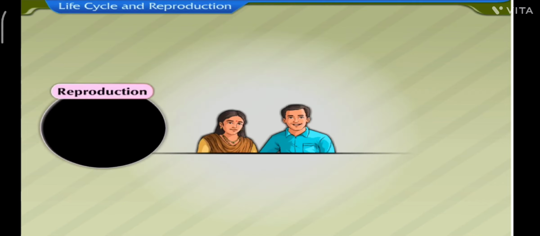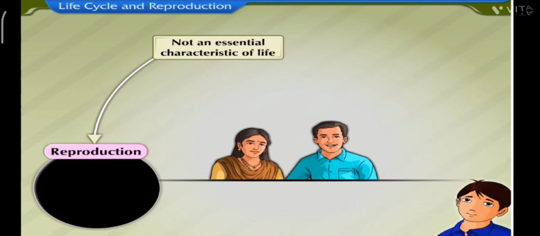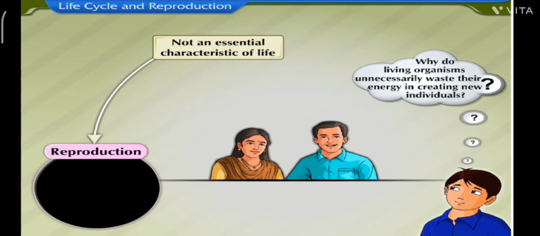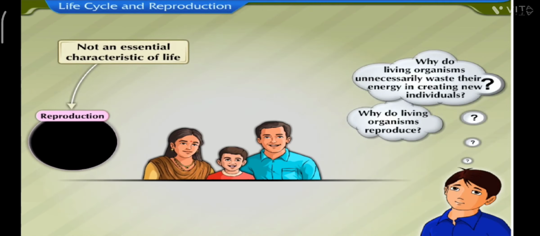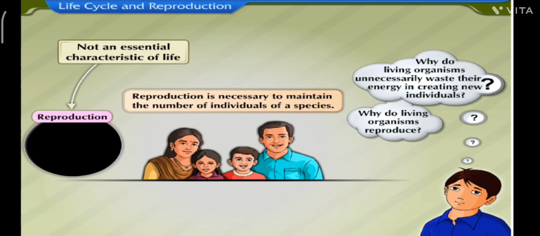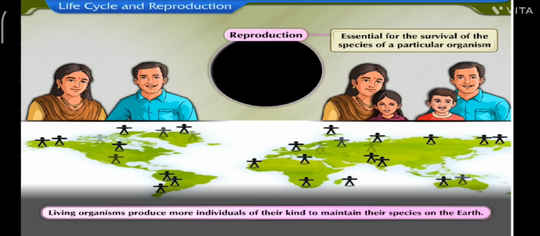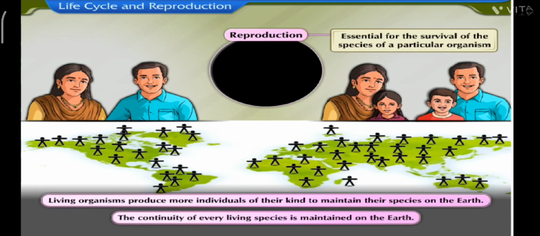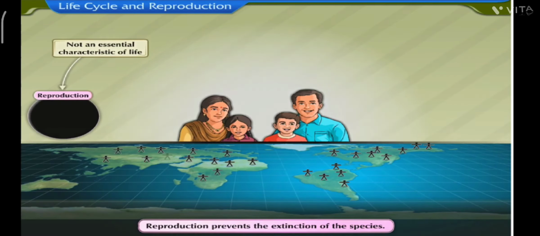Now, if reproduction is not an essential characteristic of life, like respiration and nutrition, then why do living organisms unnecessarily waste their energy in creating new individuals? Why do they reproduce? Reproduction is necessary to maintain the number of individuals of a species. That is why living organisms produce more individuals of their kind to maintain their species on the earth. In this way, the continuity of every living species is maintained. It thereby prevents the extinction of the species.